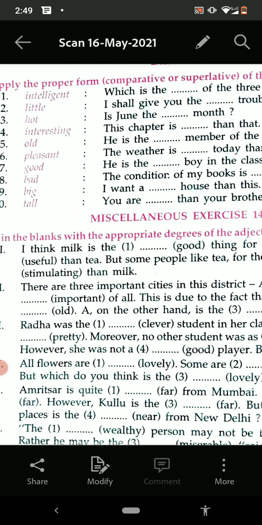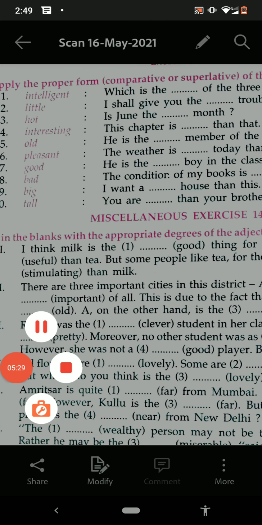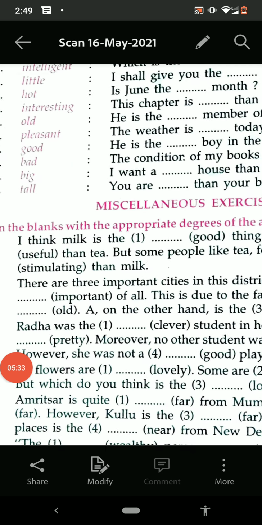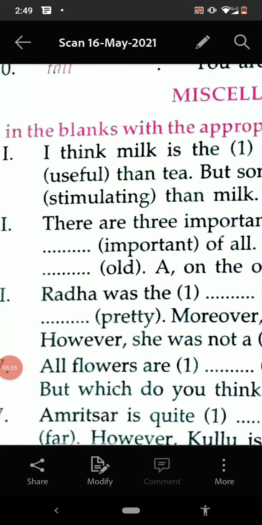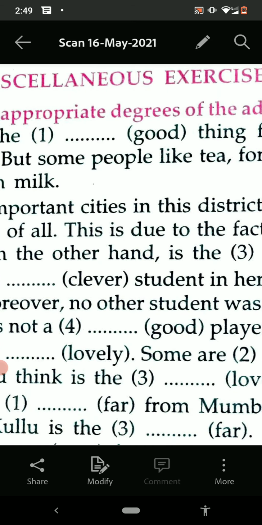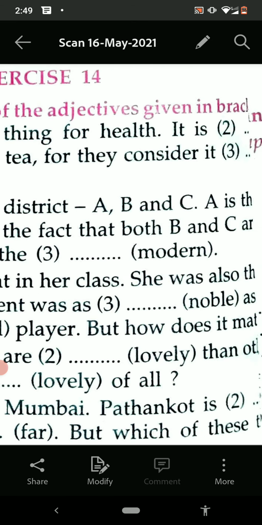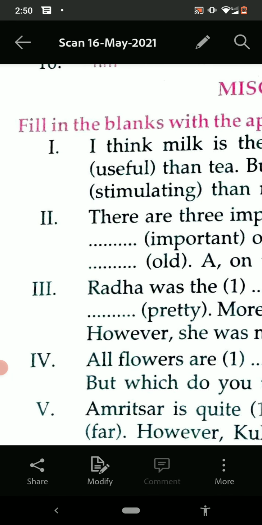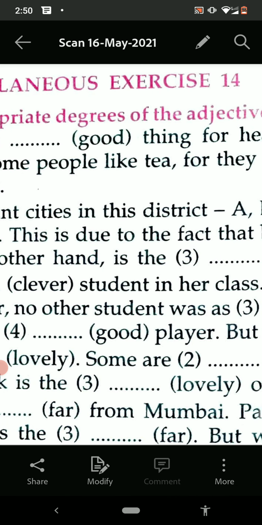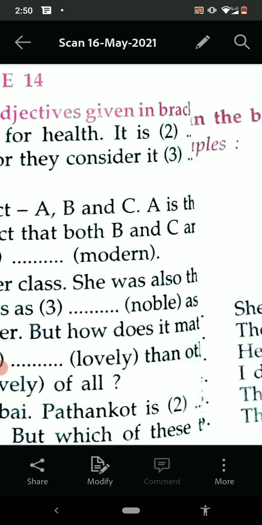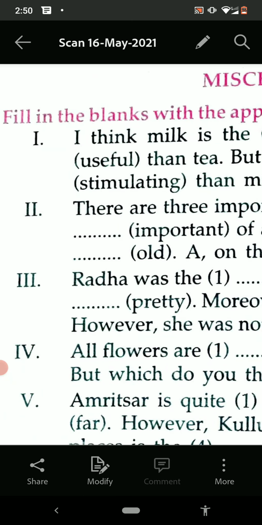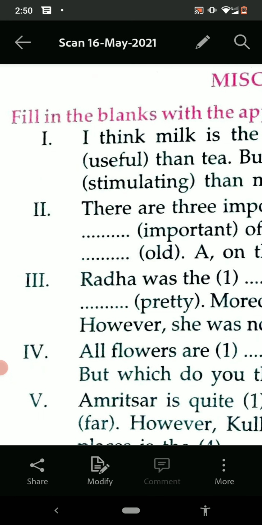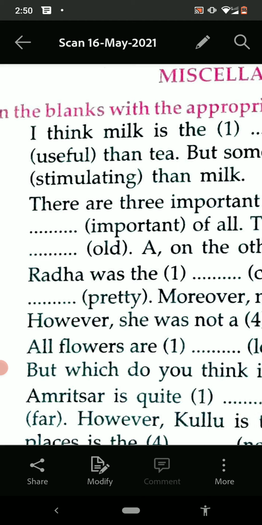Now let us see this exercise. One or two we shall try, after that you can do it yourself. The milk is the best thing for health. It is more useful than tea, but some people like tea for they consider it more stimulating than milk.